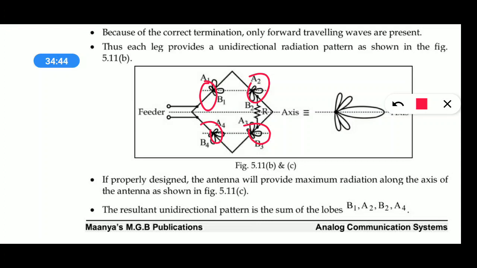Each one represents a different radiation pattern, whereas if you combine all the radiation patterns, the output would be a pencil-like beam. This is the pencil-like beam. Very less side lobes and there is no back lobe, and it produces a unidirectional radiation pattern.